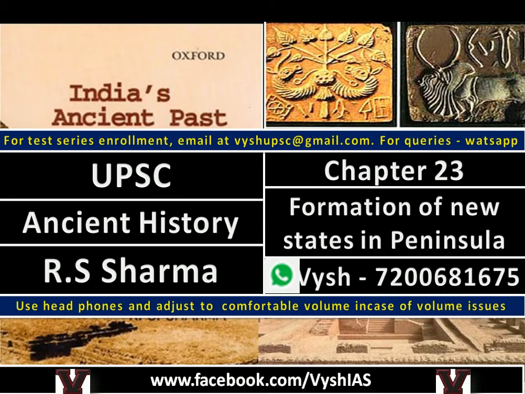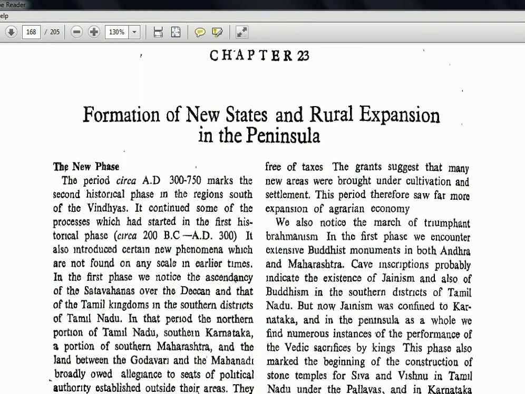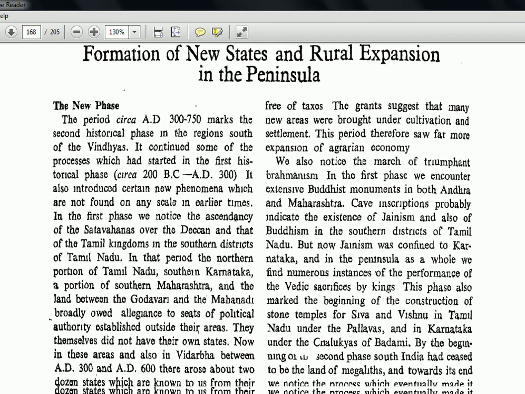So we'll see chapter number 23, formation of new states and rural expansion in the peninsula. If you see the timeline here, 300 to 750 AD is how they began. So 300 to 750 AD marks the second historical phase in the region south of the Vindhyas. If you have already seen the map of India, you know where is Narmada, where is Tapi, where is Vindhya mountains, Satpura mountains. So there, like the central line of India, it continued some of the processes which had started in the first historical phase. They are showing two phases: one is 200 to 300 AD, and next is 300 to 750 AD.